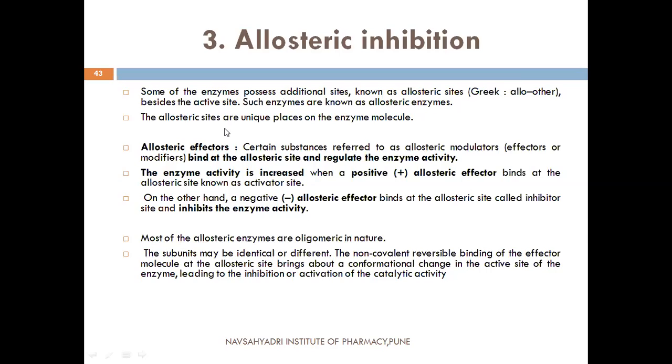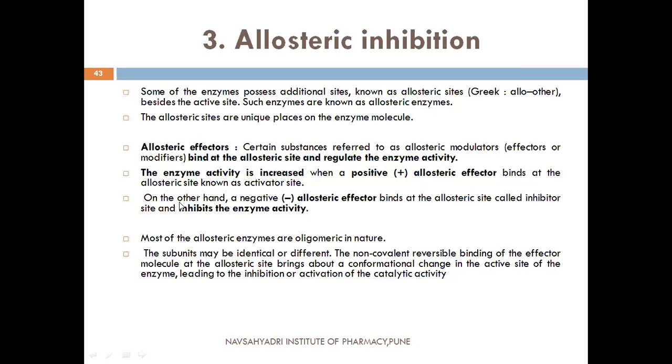The allosteric sites are unique places on the enzyme molecule. There are certain substances referred to as allosteric modulators, effectors, or modifiers. These bind at the allosteric site and regulate the enzyme activity. When a positive allosteric effector binds at the allosteric site, the enzyme activity is increased, and this is known as the activator site.